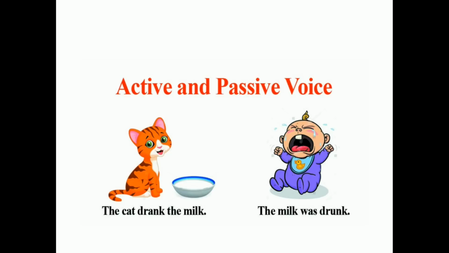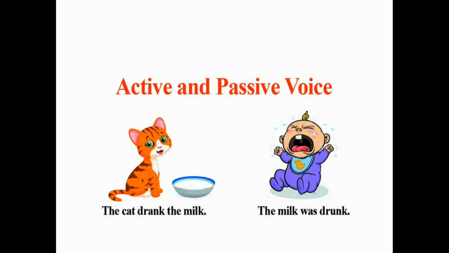Now let's view the next example. The cat drank the milk. Here, the focus is on the subject cat. The subject is the doer. Therefore, the sentence is in active voice. In the second sentence, the milk was drunk. Here, the focus is on the verb drunk.